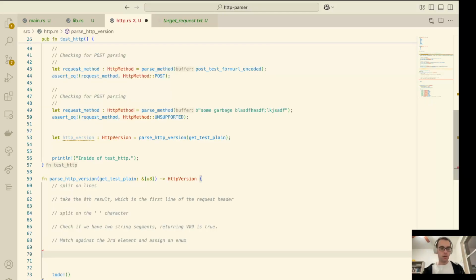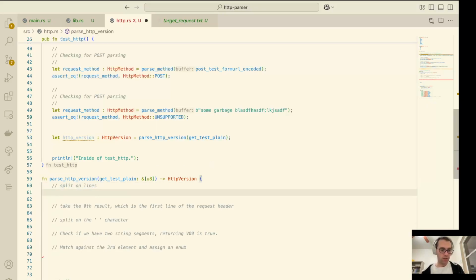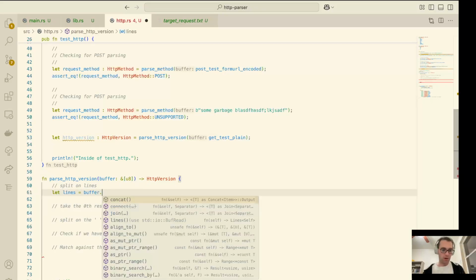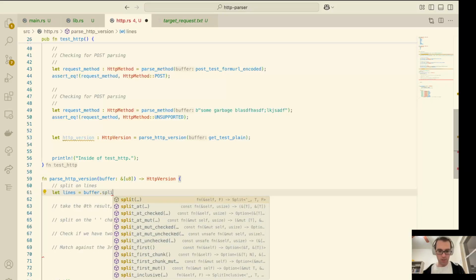And now let's start trying to write the code. I try to keep these videos under 20-ish minutes, so let's see if we can do this in the next 6.5 minutes. Okay, so number one is we have this buffer. Let lines equal get, you know what, I don't like that, we're going to call this buffer. Buffer dot split. I know there's a split method.